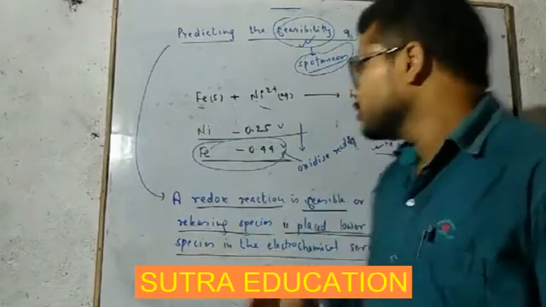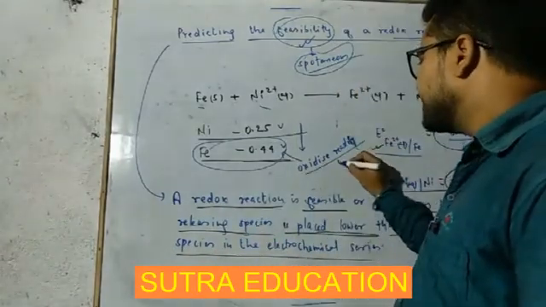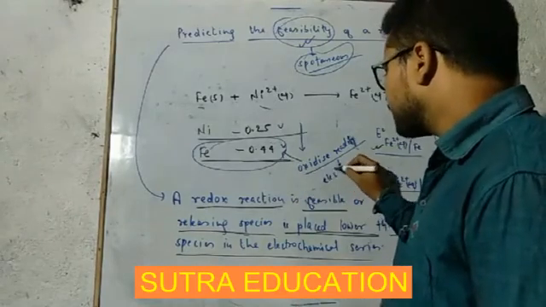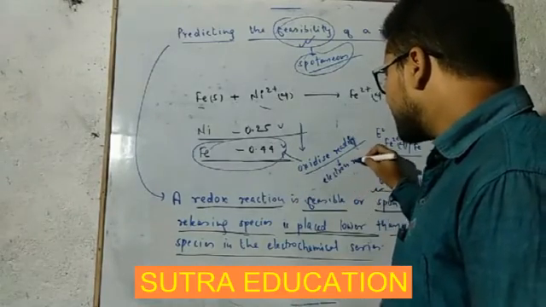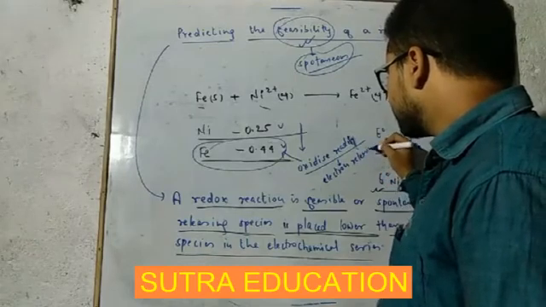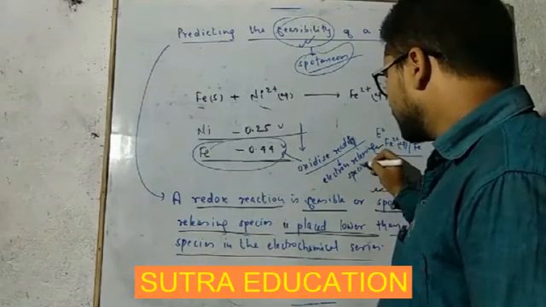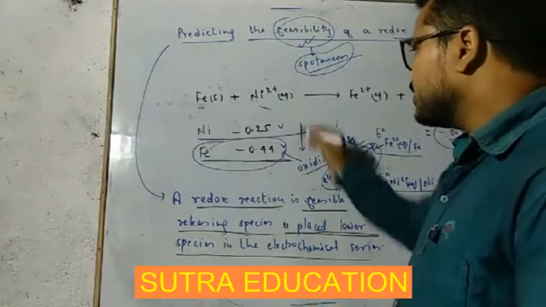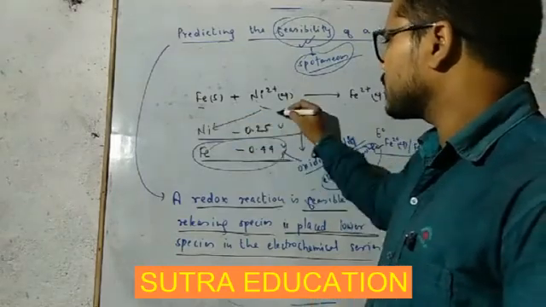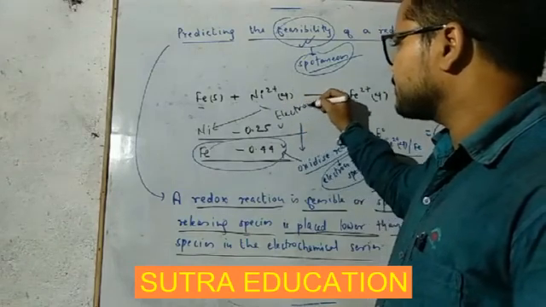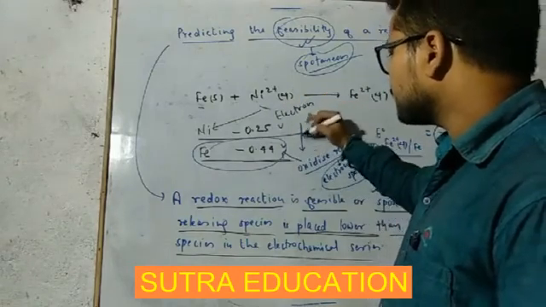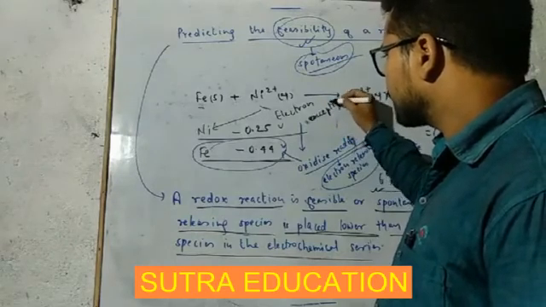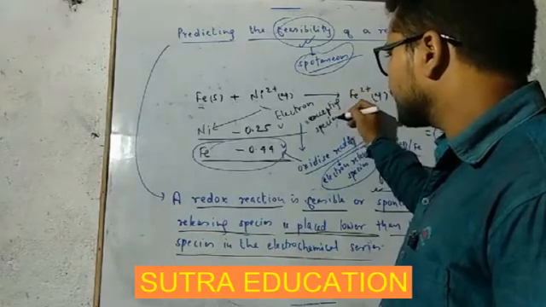Getting this now? So if it is going to oxidize readily, oxidize easily, it will be the electron releasing species, and nickel will be the electron accepting species. Getting this? Now come to this.